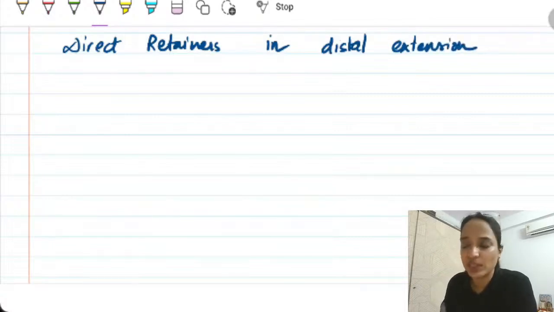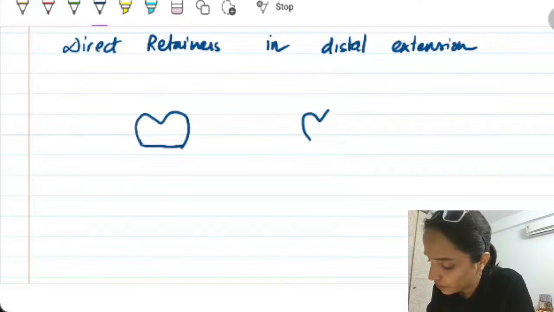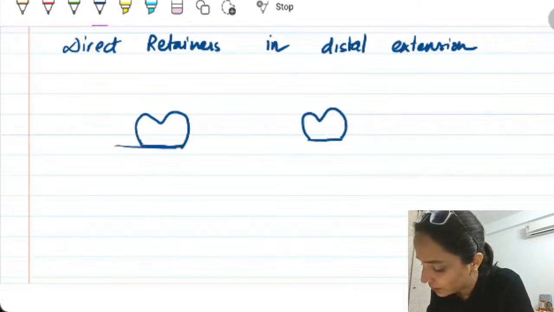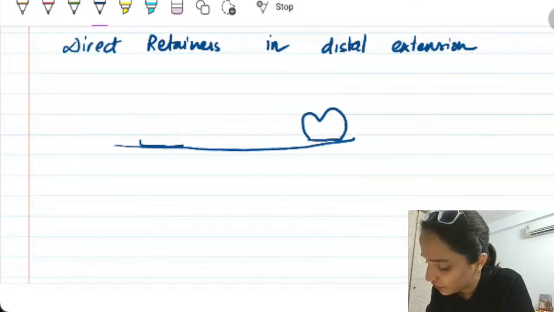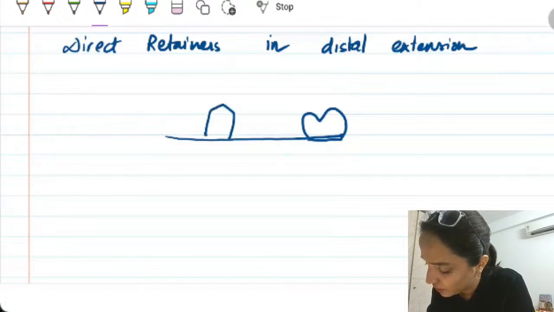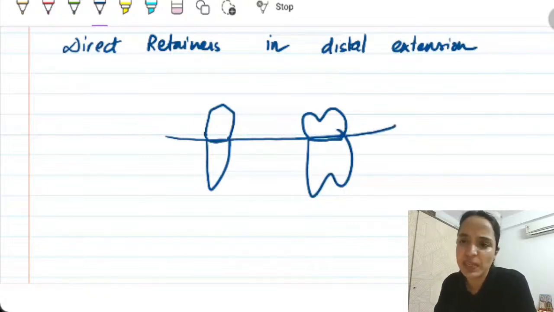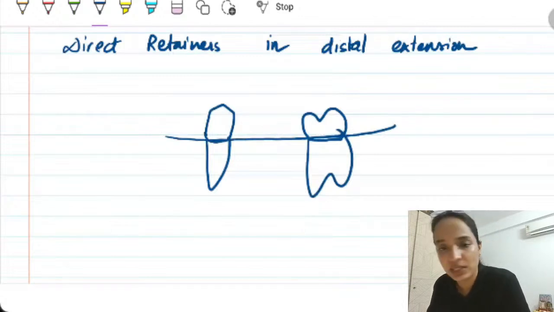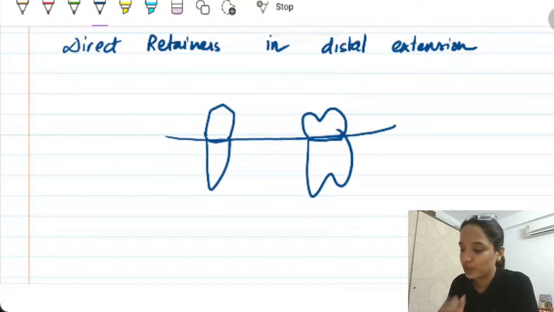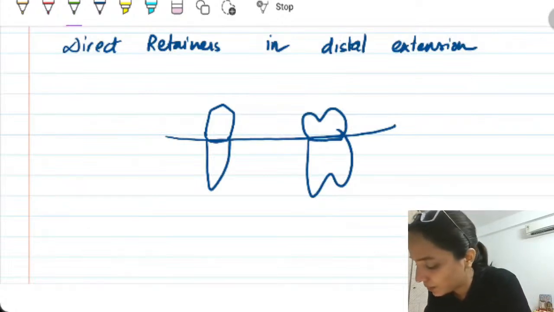Now, before we move on to distal extension, we'll see the normal stuff. Suppose two molars like this, and say for example, one premolar, one molar, and maybe 1 to 2 teeth are missing here. What Kennedy classification would this be? This is a tooth supported case. So Kennedy class 3. Right. Now in a general tooth supported case, the placement of the occlusal rest is what? Adjacent to the edentulous area.